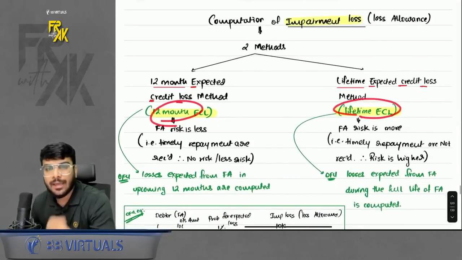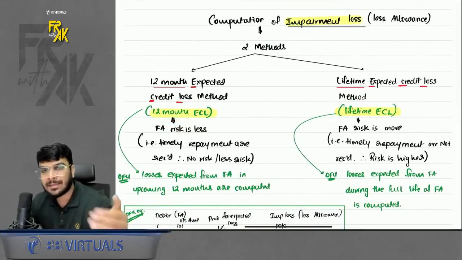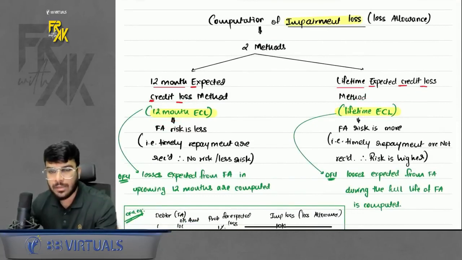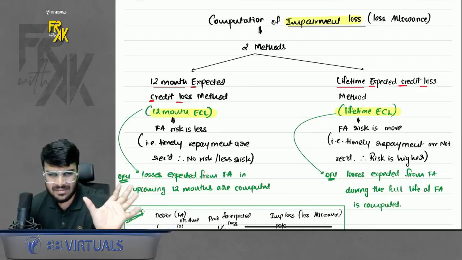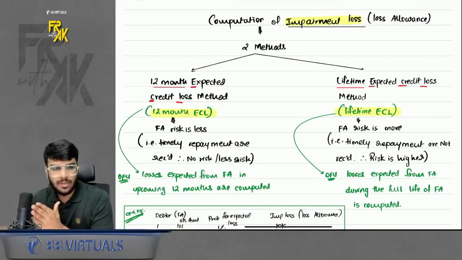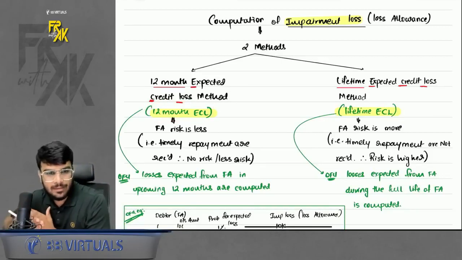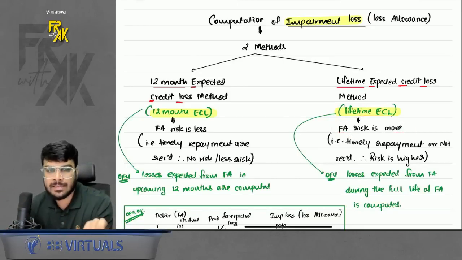Which one to follow? If the financial asset is risky, for example, let's say I gave a loan to Ajay, but Ajay is making the repayment on time. So that financial asset, that loan given by me to Ajay, is less risky for me. I will use 12-month ECL. But for example, let's say I gave a loan to Kishan. Kishan is not making the repayment very frequently. He's defaulting on the repayments. Can I say that the loan given is a riskier financial asset?